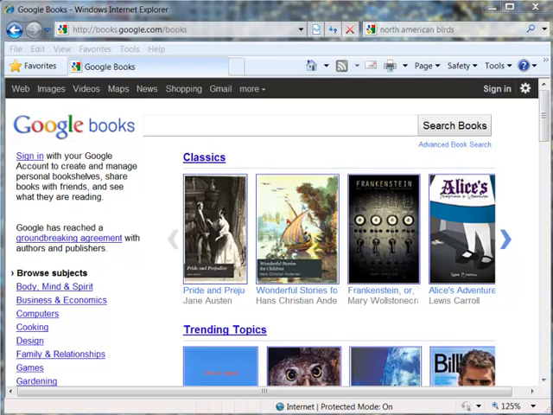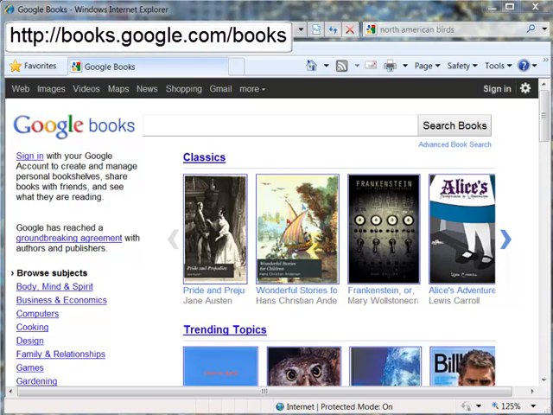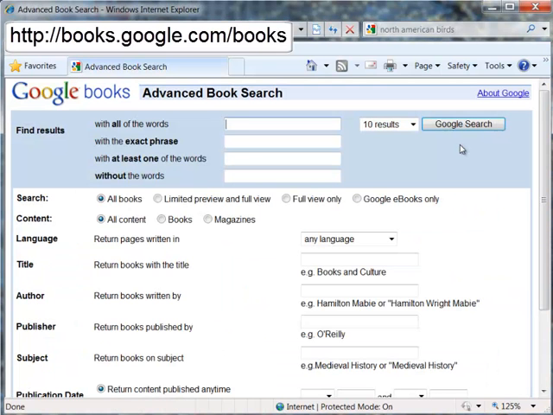Another good resource is Google Books. Let's say you're looking for a book on North American birds that has text and illustrations that you can use without requesting permission. Go to Google Books and click Advanced Book Search. Enter keywords in the All of the Words search box. In this case, I'll enter North American Bird Illustrations.